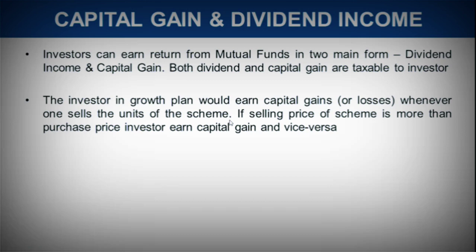So in growth option, what happens is that, for example, you have invested in a particular scheme. Now that scheme value when you invested, the NAV, it was rupees 10. Now it has appreciated to rupees 12. So the 2 rupees, that is gain. Okay, that we will call as capital gain to your NAV. NAV has increased and that 2 rupees from 10 to 12 is the capital gain. Now when you decide to sell your units in the scheme, you will be earning 2 rupees extra. Now that would be called as capital gain because there is appreciation in the NAV of the scheme in which you invested.